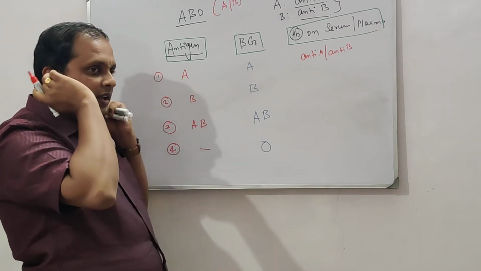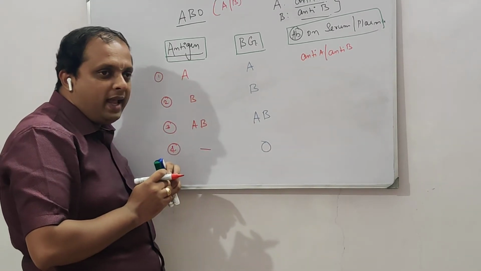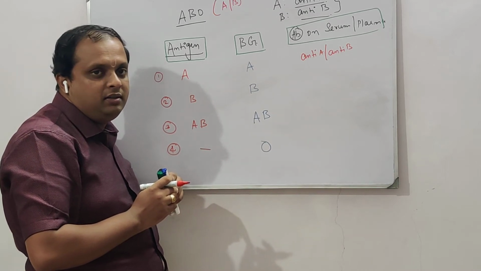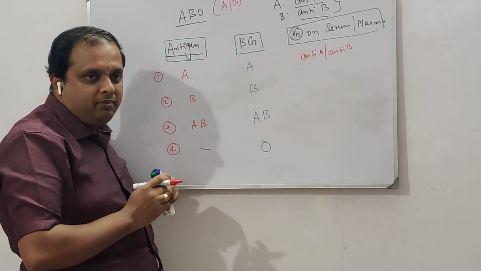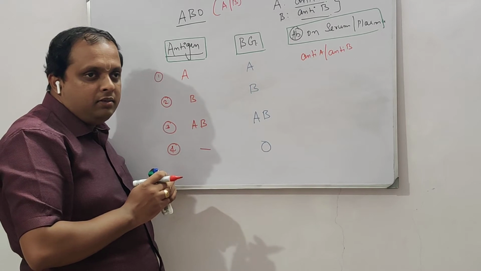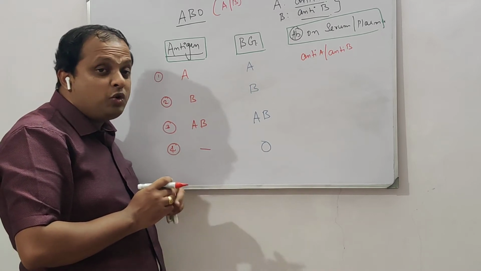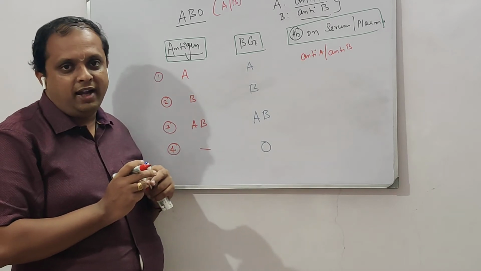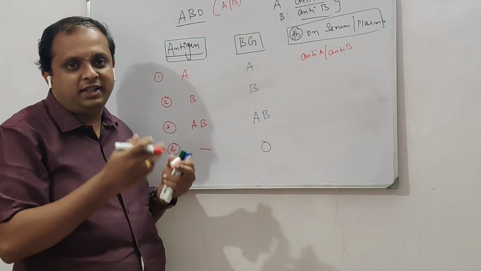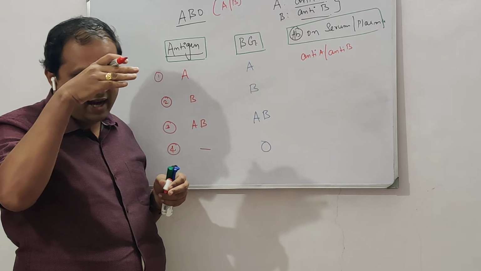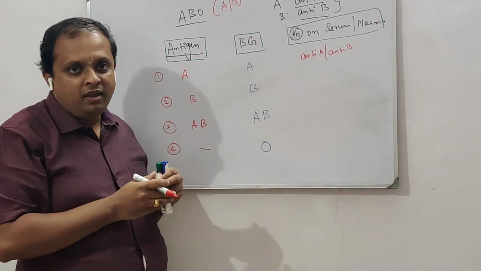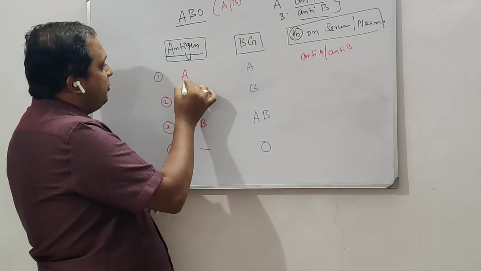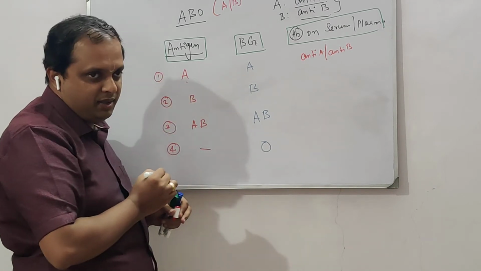But generally, when an antigen and antibody are found together, since the antigen antibody interaction is going to be specific, this is very important. Generally, an antibody doesn't interact with just any antigen, so its activity is going to be specific, right? So here there is going to be the presence of antigen A on the RBC.